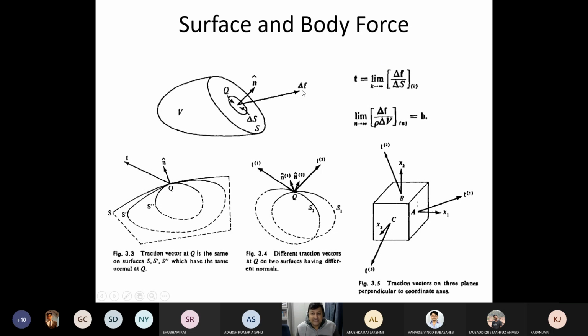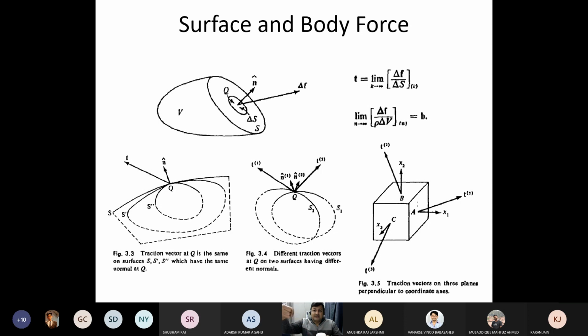Say suppose a surface force is acting. I'm just trying to pull on the surface. The force that I'm applying on the surface, which has a normal n, this is also arbitrary.